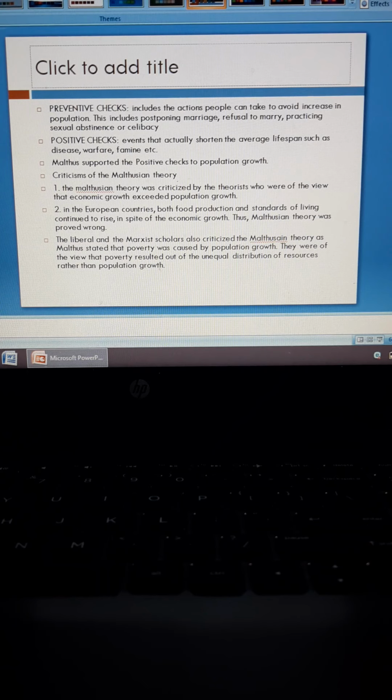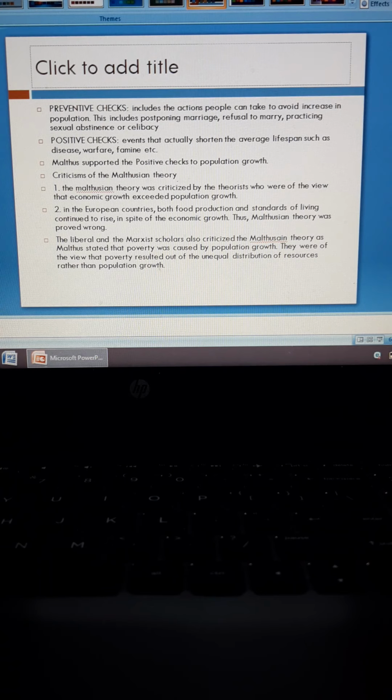So if Malthus were alive, he would say that this is one of the positive checks that is controlling the population. Alright, so that is happening naturally. So Malthus was a supporter of positive checks to population growth.